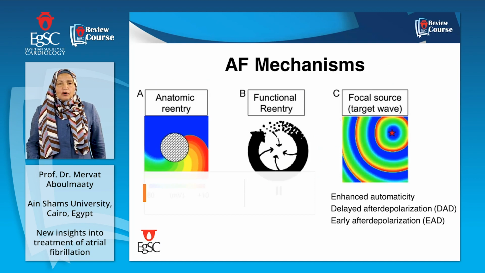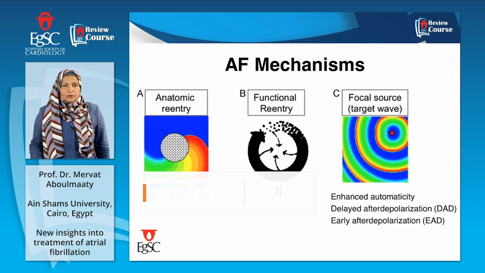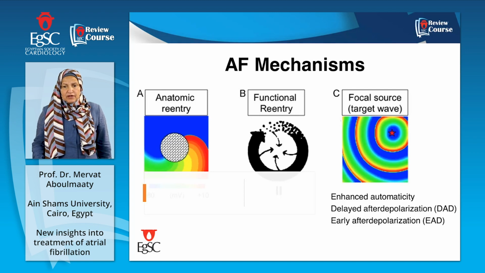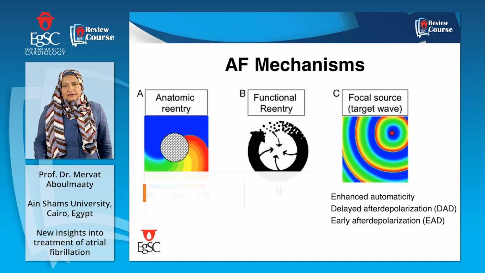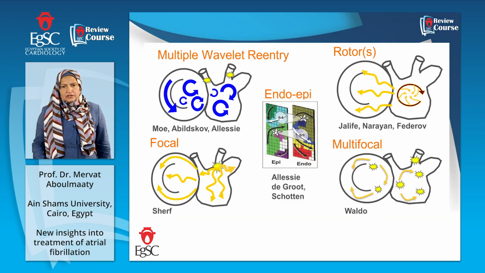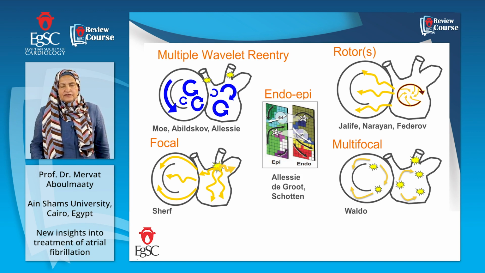The newest mechanism of AF includes the anatomical re-entry within areas of scars, functional re-entry, and the rotor, which is the focal source perpetuating into the left atrium as mother waves and daughter waves. There is enhanced automaticity with delayed afterdepolarization and early afterdepolarization of the atrium. Here is the multiple wave re-entry. This is the focal one, firing foci from the left atrium, invading the left atrium and the other chamber, the right one, the multifocal, and the rotors.